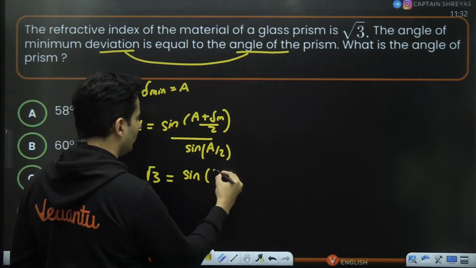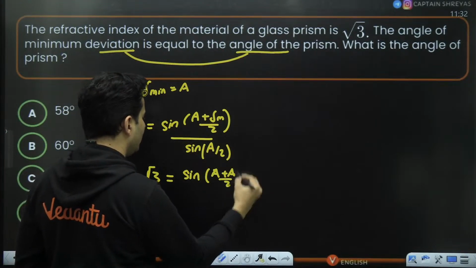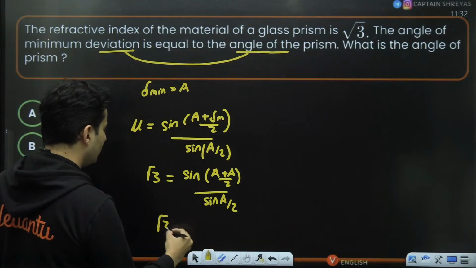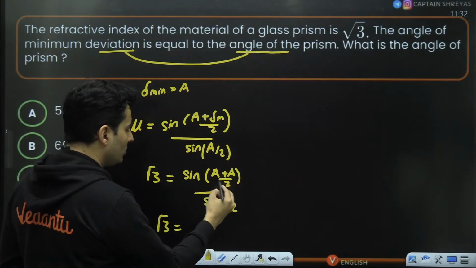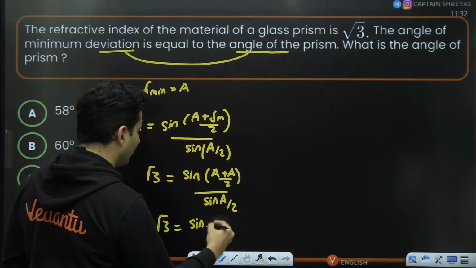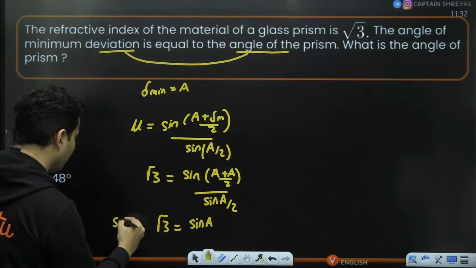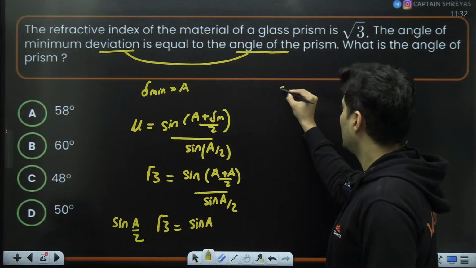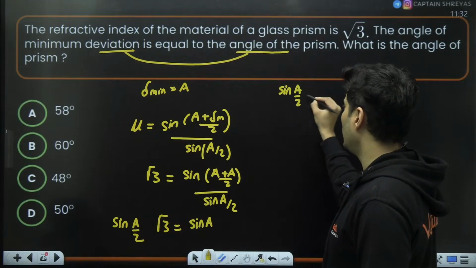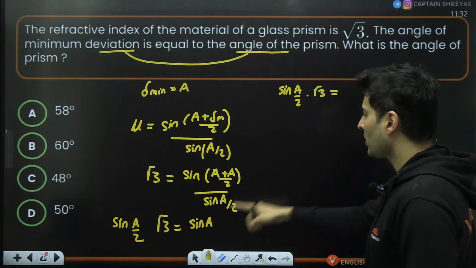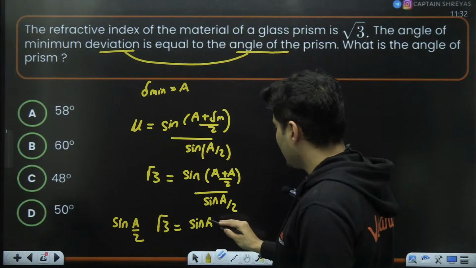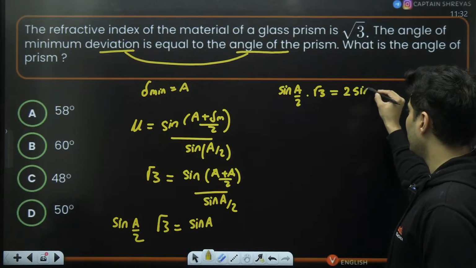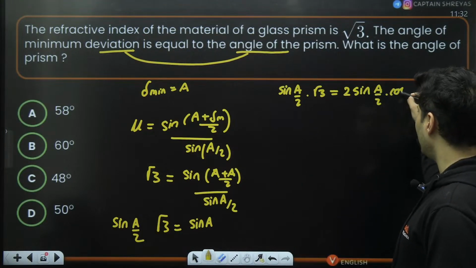So it will become sine of (A plus A) by 2 by sine of A by 2. So root 3 will be 2A by 2 means A. So it will become just sine of A by sine A by 2. Now I will do one thing. I'll use the double angle formula. So I can just write it as sine of A by 2 multiplied by root 3 will be, think of this as 2 times A by 2. So technically this will become sine A by 2 cos A by 2.